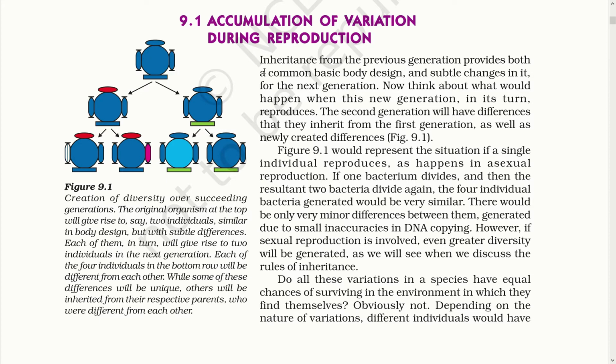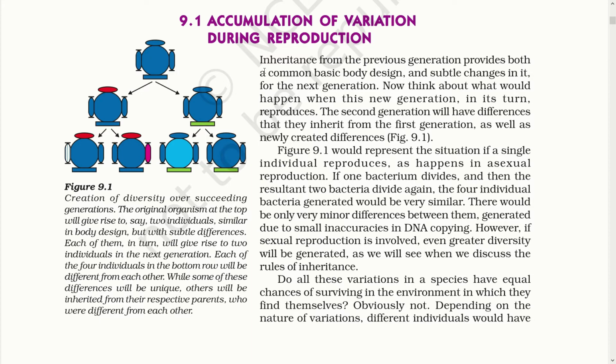Figure 9.1 would represent a situation if a single individual reproduces, as happens in asexual reproduction. If one bacterium divides and then the resultant two bacteria divide again, the four individual bacteria generated would be similar. There would be only very minor differences between them, generated due to small inaccuracies in DNA copying. However, if sexual reproduction is involved, even greater diversity will be generated,